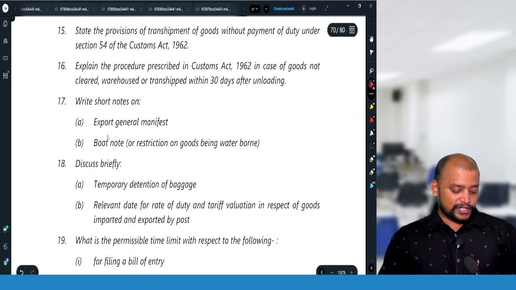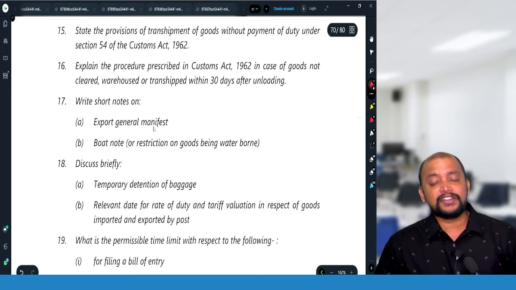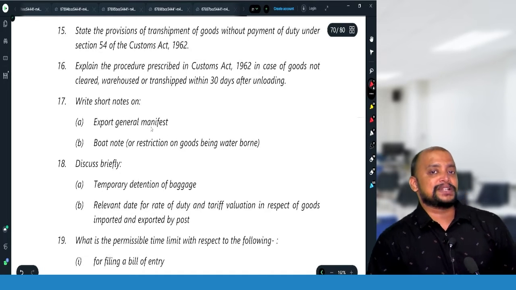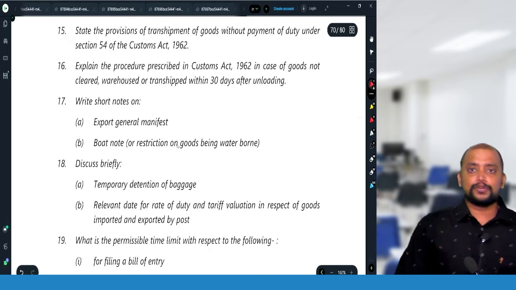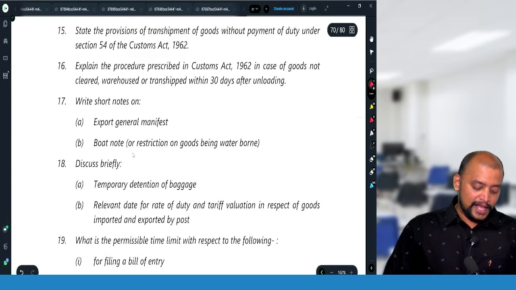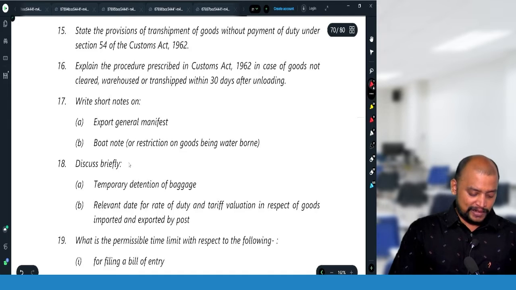Write short notes on export manifest. Export manifest is a document that is filed by the person in charge in case of export of goods by vessel. Boat note, it's a repeated question.